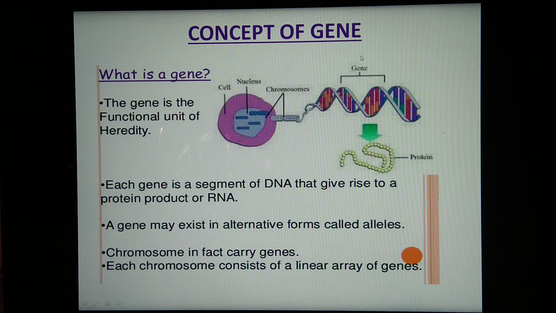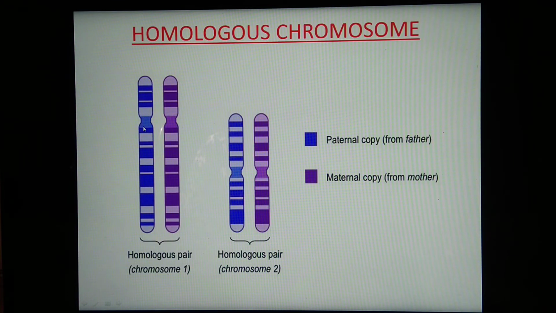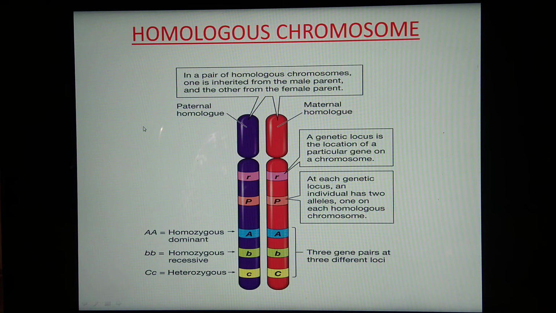As you know now, these genes are responsible for the inheritance of characters from one generation to other, which is called heredity. For homologous chromosomes, we have seen one diagram, and there is one more. See again, this is the paternal homologue and this is the maternal homologue. In a pair of homologous chromosomes, one is inherited from the male parent, the other from the female parent.